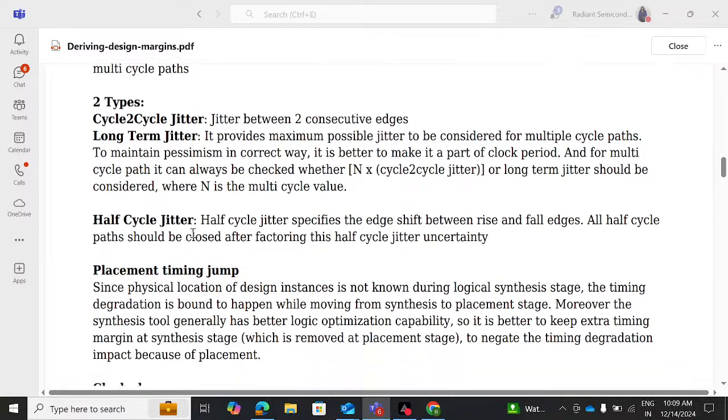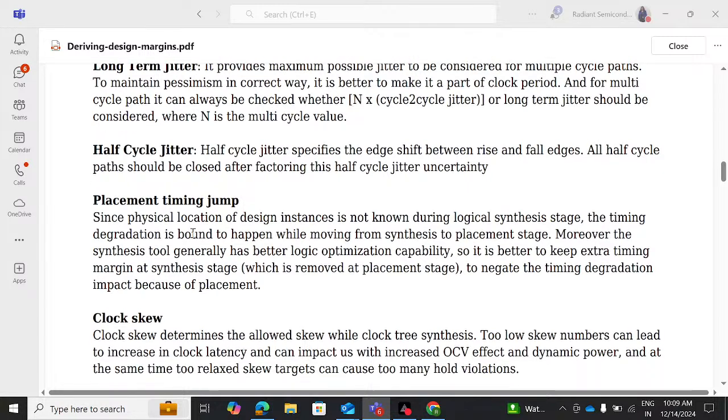Then let's go to placement timing jump. As I mentioned in my previous explanation, in synthesis we are going with non-legalized placement, which we call coarse placement. But when you come to placement, it is your legalized placement. During legalized placement, there is a chance of slight displacement which can occur. Because of this displacement, there is a possibility that whatever timing we are seeing at synthesis may degrade because of placement. This is called placement timing jump.